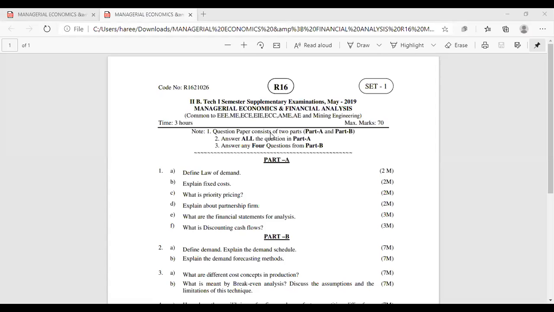This is October, November 2018. Go for this department and click on the R16 regulation May 2018. I will share these question papers also for you.